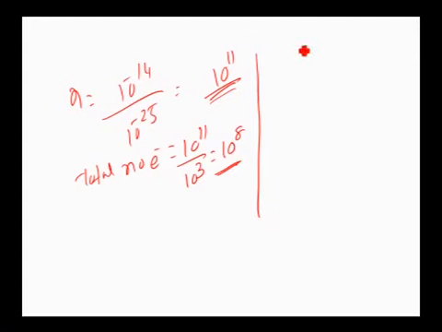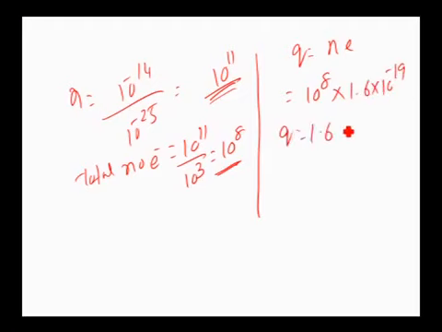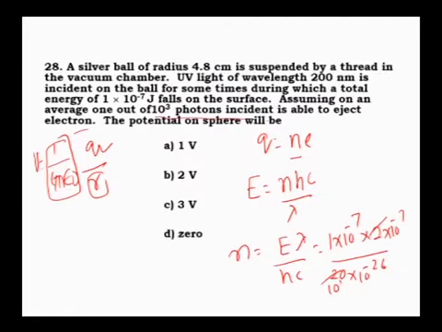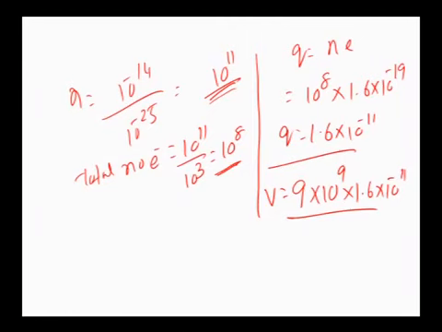Then we can find the value of Q. Q will be n into e, where n is 10 power 8 into 1.6 into 10 to the power of minus 19. Therefore the Q value is equal to 1.6 into 10 power minus 11. This is the value of Q. Let us substitute. Therefore potential V is equal to 1 by 4 pi epsilon naught, which is 9 into 10 power 9, into the Q value, 1.6 into 10 to the power of minus 11, divided by the radius, 4.8 centimeter. Correct? That is 4.8 into 10 to the power of minus 2.